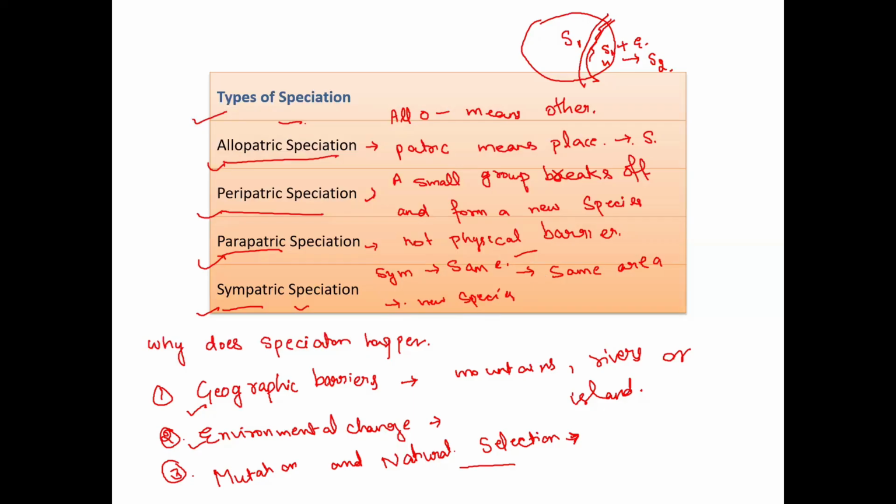For example, some insects start eating a new kind of fruit. They stay around the fruit tree and only mate with those nearby. Over time, they become a new species even though they live in the same forest. So it's the same species, but due to different behavior, it forms a new species.